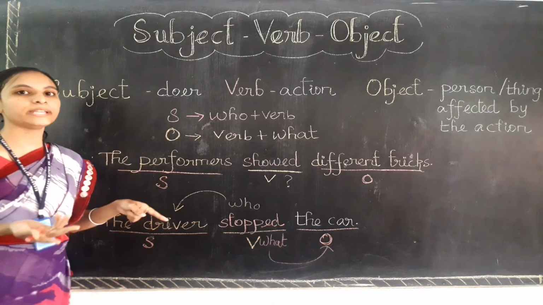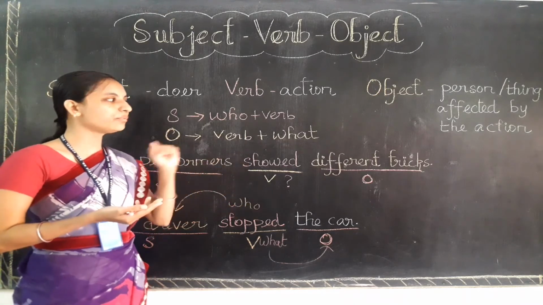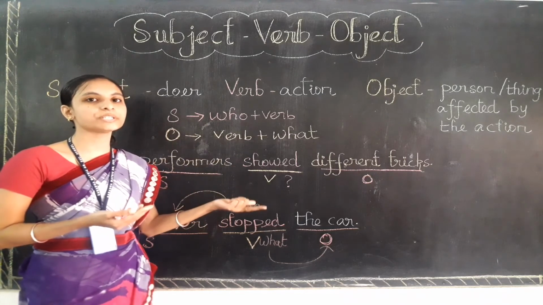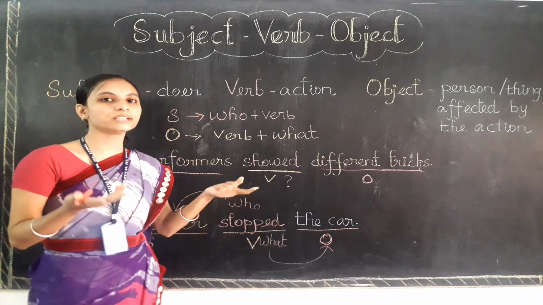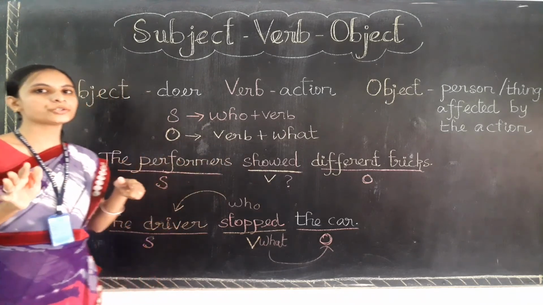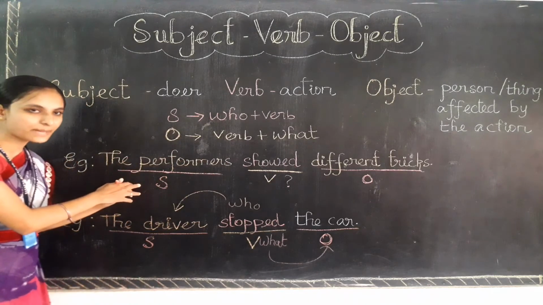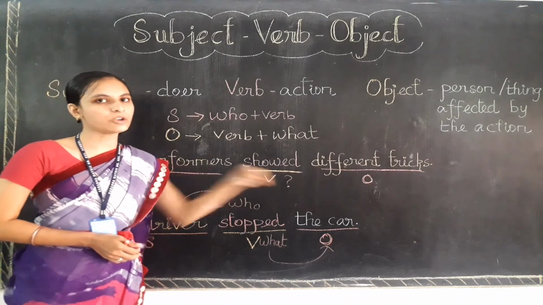If you want to find the object, you need to ask a question like what to the verb. Show what? If you ask this kind of question, you will automatically get the answer that belongs to the object. And the order of the sentence will be: first we write the subject, then the verb, and at the end we can find the object.